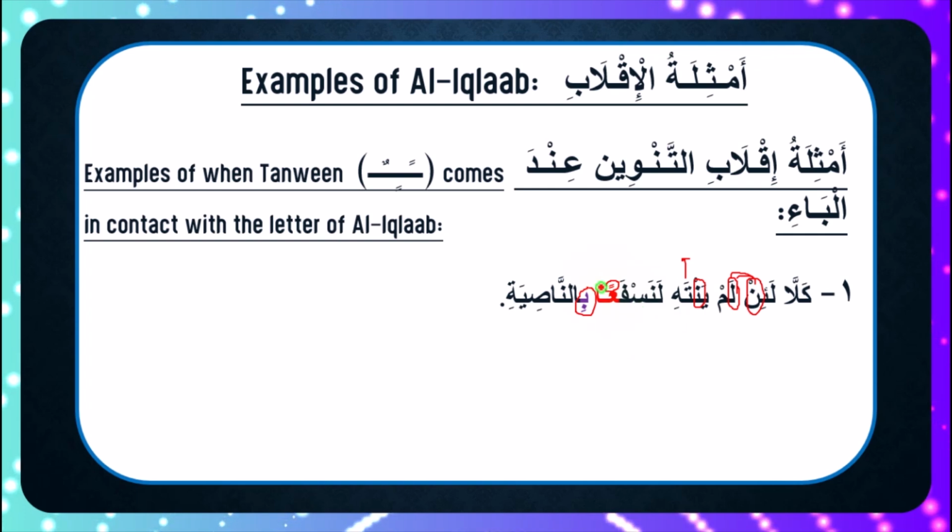What you would see, of course, in the Quran is that this Tanween will be written in such a way that it has that subtle meem, that small meem we talked about. When we get to the slide, we'll talk about the way the Tanween of iqlab is written in the Quran. In all places, the meem is usually written in that way, especially if you're using the modern Masahif, the modern copies of the Quran we have with us today. That's just a reminder that you're changing the Nuun Saakinah, either by itself or the one present in the Tanween, into a subtle meem while still observing Gunna, and that's what you call Al-Iqlab. So, لَنَسْفَعًا بِالنَّاصِيَةِ.